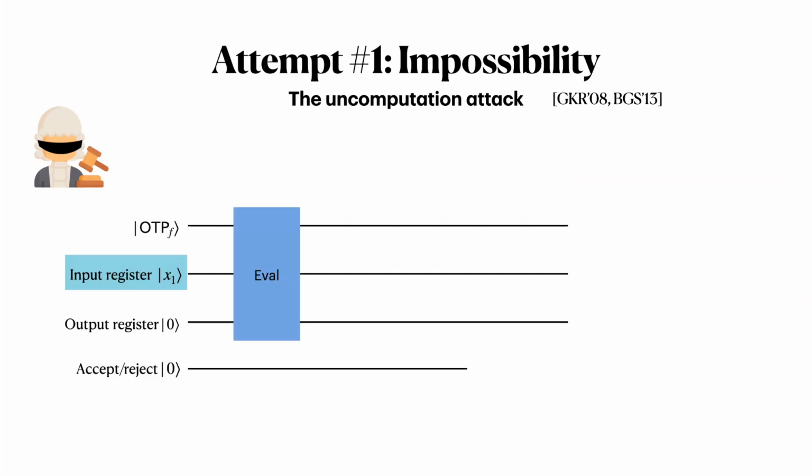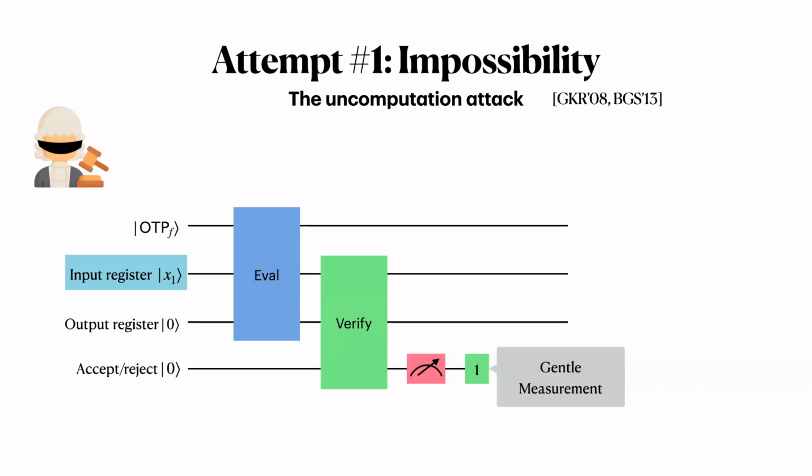So the distinguisher will query the one-time program on an input x1, and let's say that this is something verifiable like a signature scheme. Then they can verify the output of the one-time program, verify that it was correctly computed. And the only measurement they make is the output of verification. So they're going to get the answer 1 with overwhelming probability, which just tells them that the program computed the answer correctly. And because this answer is 1 with overwhelming probability, this measurement is gentle. It doesn't perturb the state. And so we can uncompute this query and recover the original one-time program.